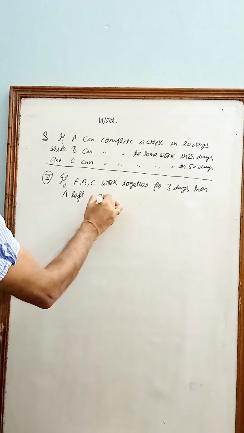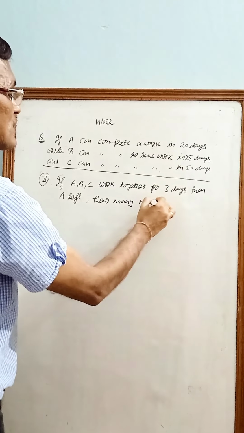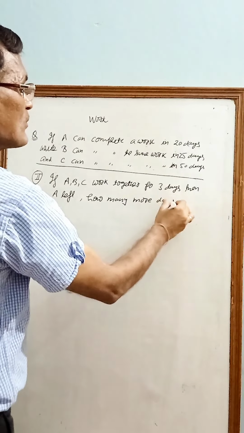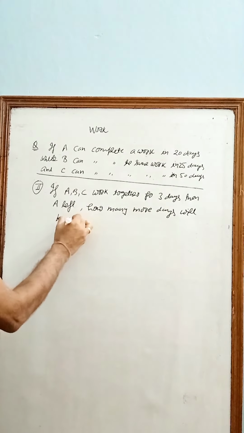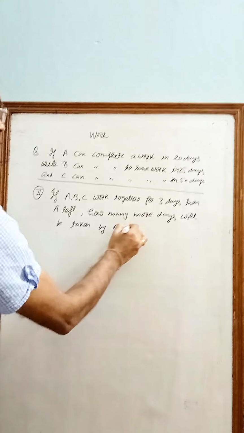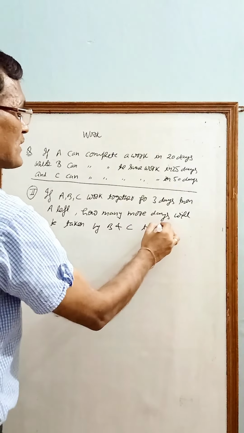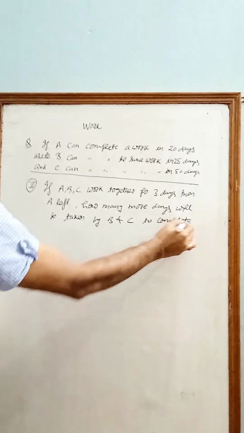How many more days will be taken by B and C to complete the remaining work?